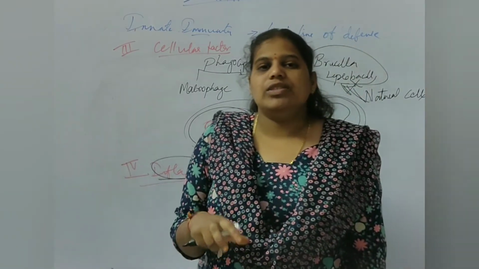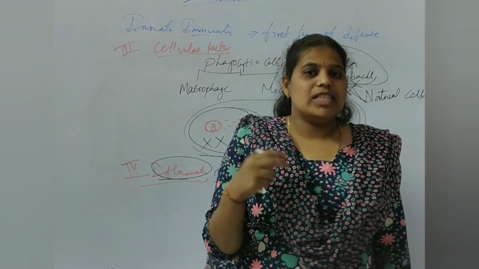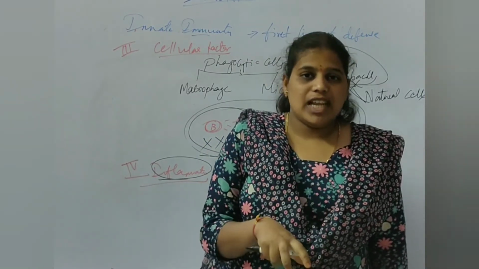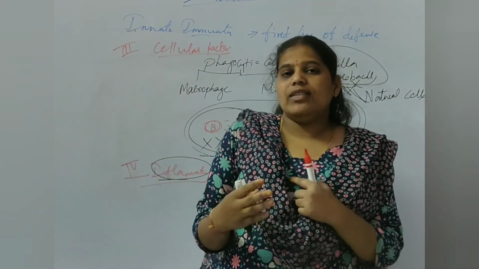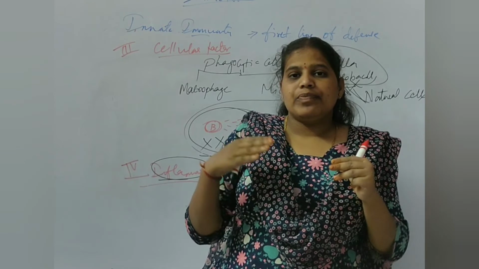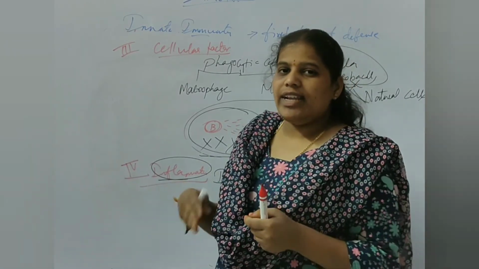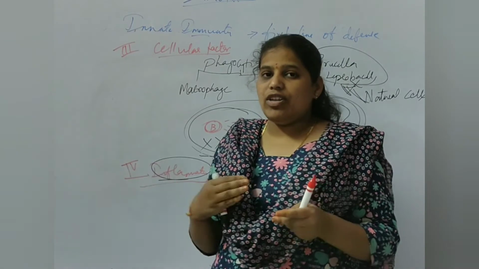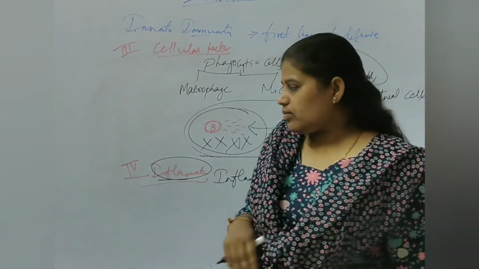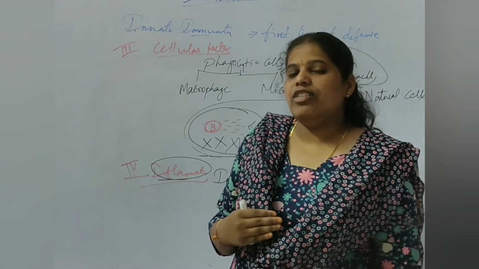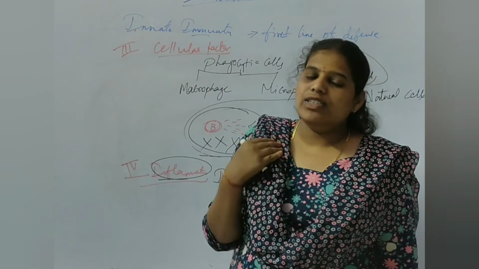Not in all conditions, but in some conditions when we observe inflammation, it means that some disease or foreign particle has entered our body, and these cells are playing their role to protect us from the bacteria. So it is a sign of entry of a foreign particle into our body. Inflammation is the sign for entry of foreign particles or a bacteria into our body.